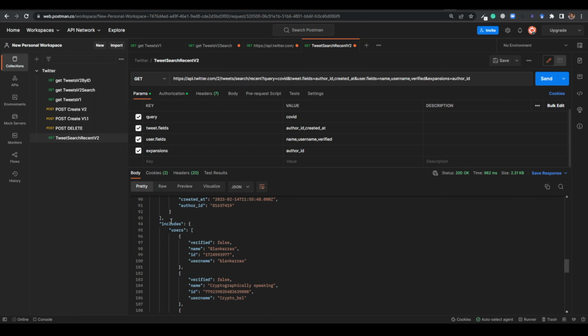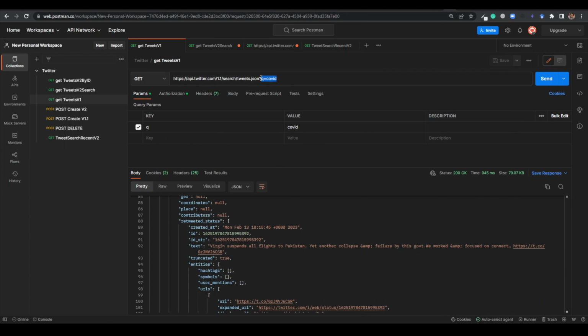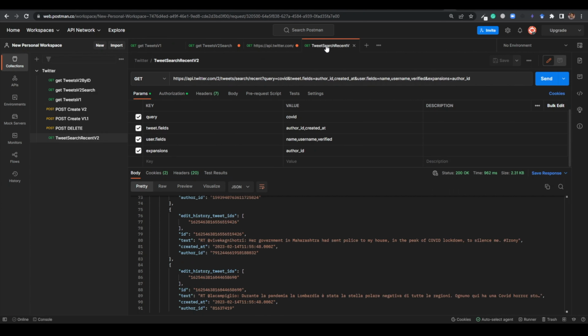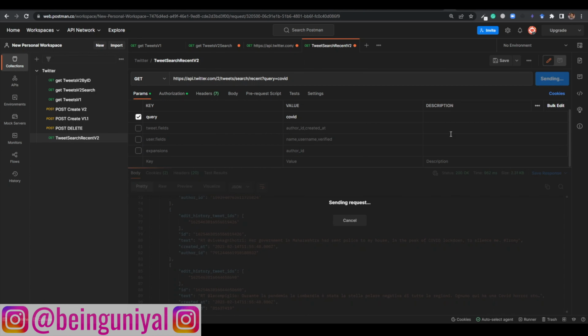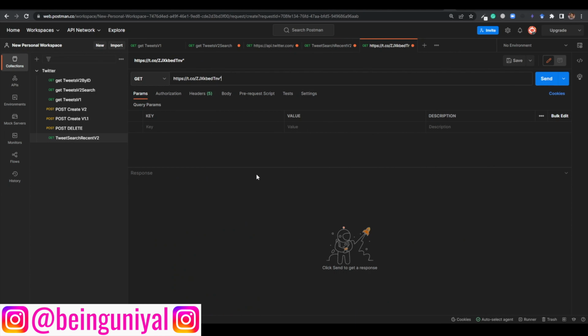So we'll get an include object. Yeah, we are getting an include object now. So verified false, name. So we are getting everything, right? So this expansion is also necessary. So you can see there is a little bit of complication in V2 now. In V1.1 it was very simple. You don't need to do anything. You are just getting the data using just this search term, and you are getting the whole tweet. But now in V2, you need to provide these tweet and data fields specifically for what you want. See, you are getting just ID and text by default, right? So that's how it is.